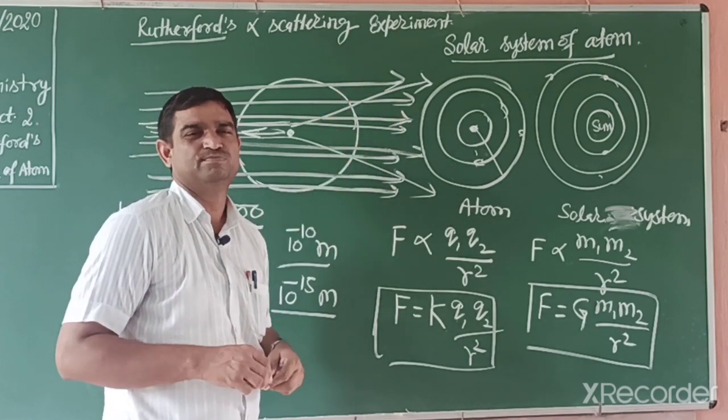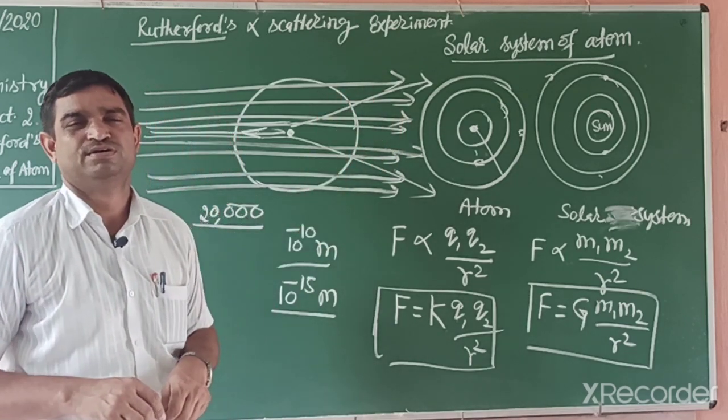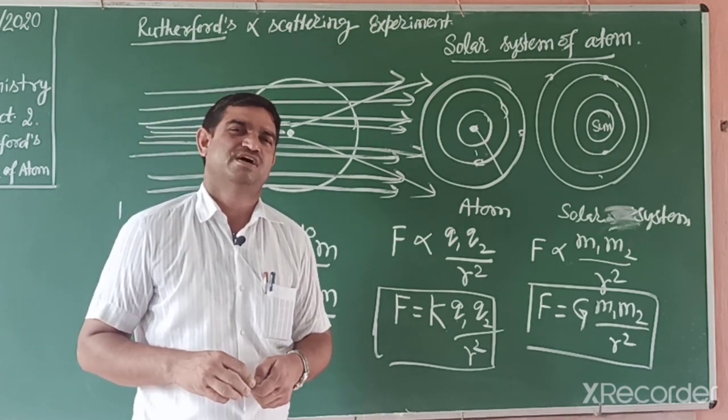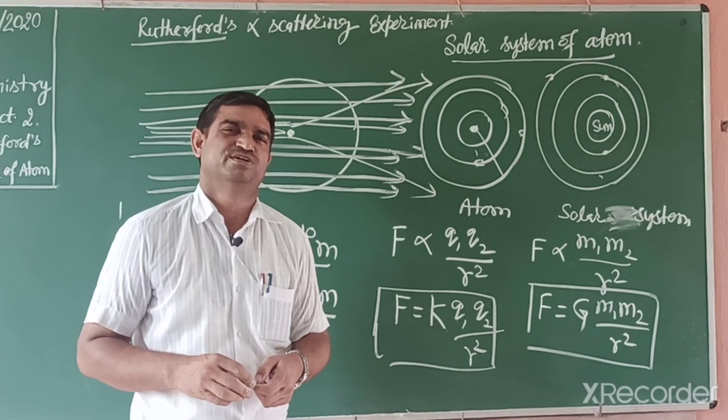So these are some solar system model and this hypothesis of the Bohr-Rutherford model. Now students, we find out the limitations or drawbacks of the Rutherford model.